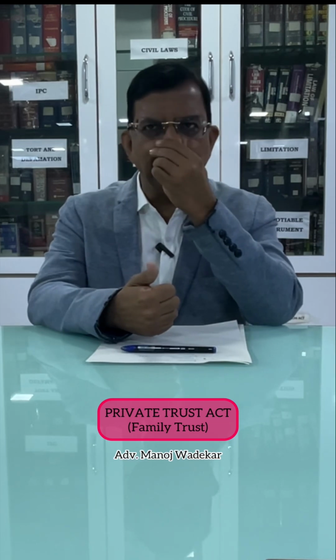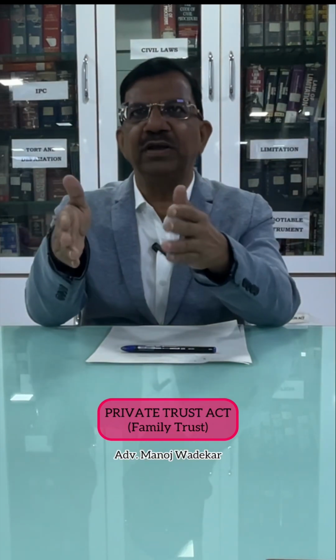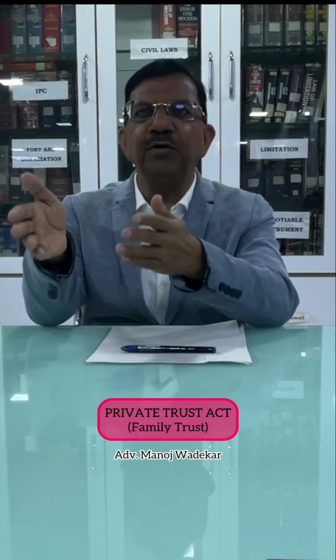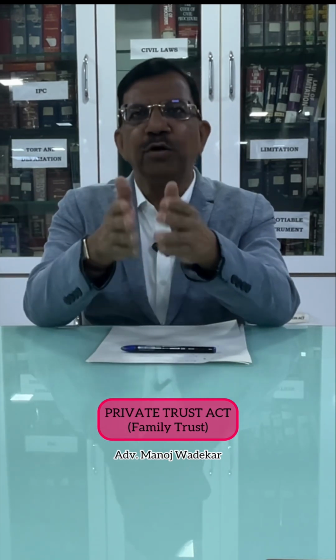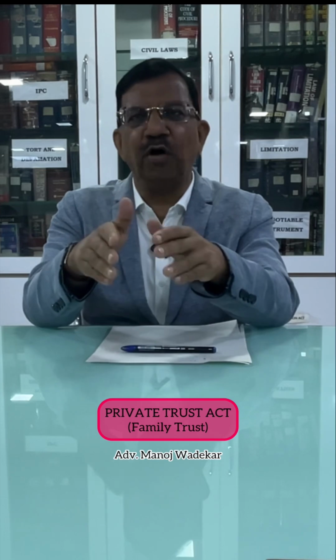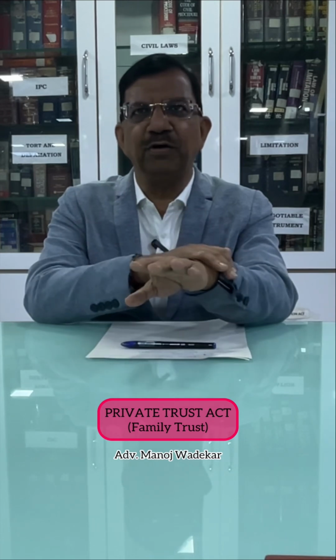During his lifetime, he can be a trustee also. In addition, he can take another person or persons as trustee, or he can even employ somebody as a manager trustee or employee trustee of that trust and carry out the administration. So if there is a family business, and the business subsequent to him is to be run in a specific manner, then that person can do that by putting the assets of that business, or shares of that business, in the trust, and the management of those shares or business assets will be looked after by trustees appointed by the settlor.